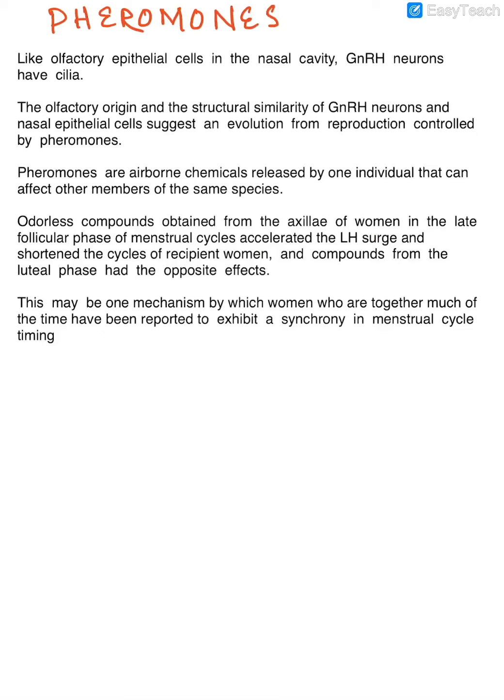It is usually seen that women who work together much of the time exhibit synchrony in menstrual cycle timing. Now, this mechanism is still being questioned, but this is a very interesting phenomenon of how pheromones act, and this is because embryologically the olfactory epithelial cells have a structural similarity to GnRH neurons.